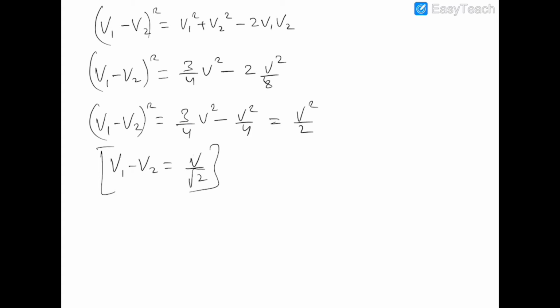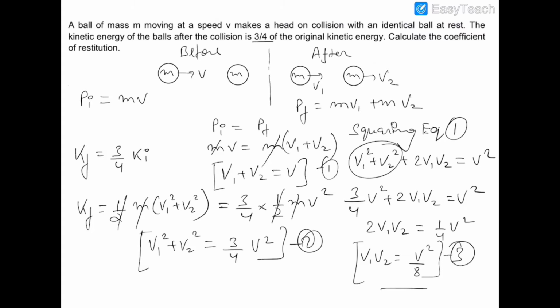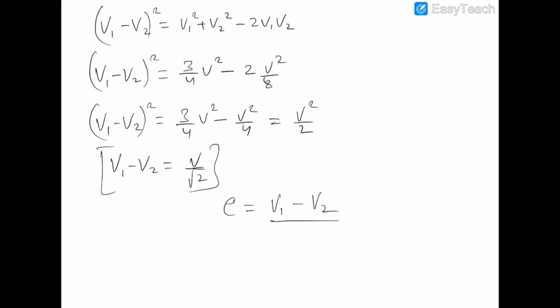Okay, so the value of E, which is the coefficient of restitution, by definition is the relative velocity after collision upon the relative velocity before collision. So after collision the relative velocity is v1 minus v2, and before collision the relative velocity was, I think, v. So v1 minus v2 is v by root 2, and this is v. So the value of E will be 1 by root 2, and this is the final answer.